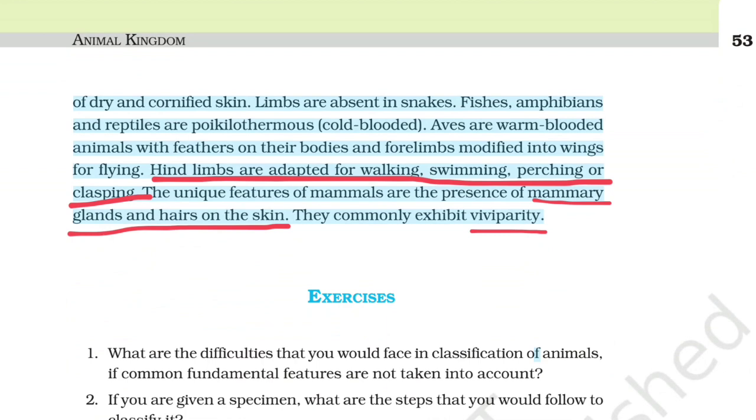Aves are warm-blooded animals with feathers on their bodies and forelimbs modified into wings for flying. Hind limbs are adapted for walking, swimming, perching, or clasping. The unique features of mammals are the presence of mammary glands and hair on the skin. They commonly exhibit viviparity.